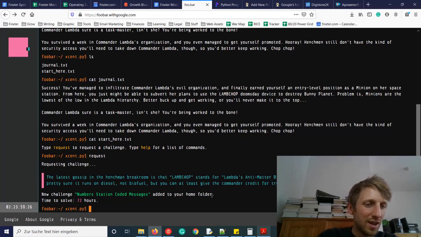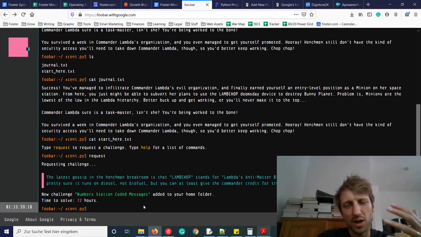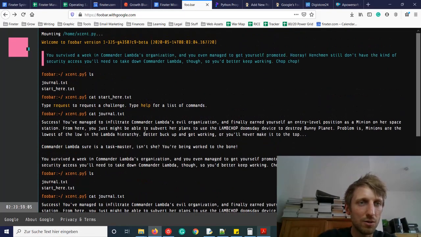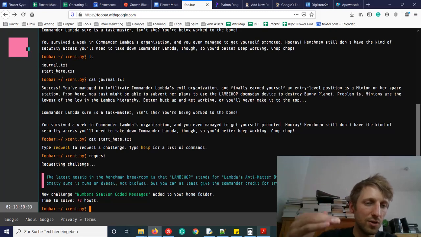Okay, so this is the time remaining for the numbers station coded message. Initially I thought these were hours, but this is actually days, so I can be a bit more relaxed. Today is actually the same day I got invited to this, and I already recorded the second video because I thought I didn't have much time to solve all 5 levels. We want to reach level 5 and we are currently at level 2, so the challenge shouldn't be too hard.